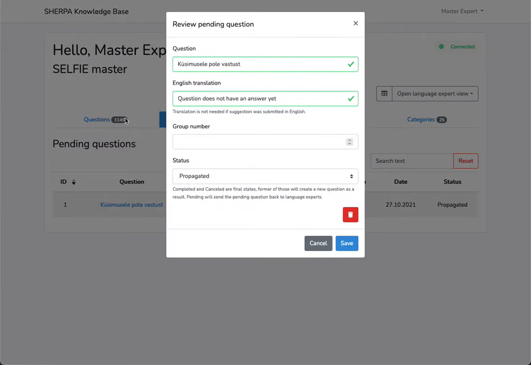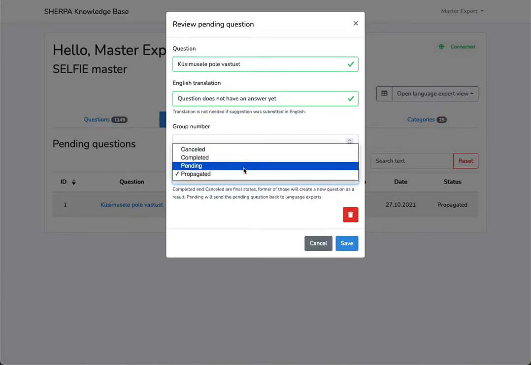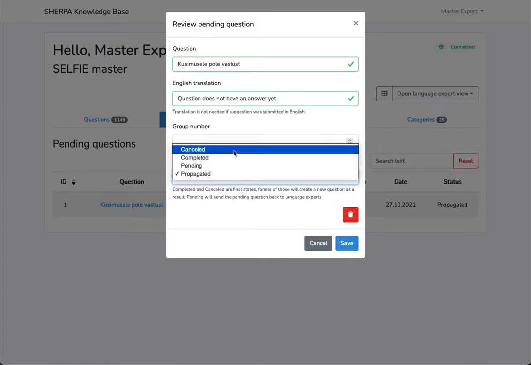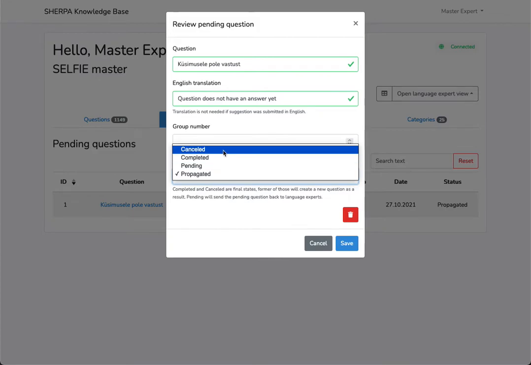So the master experts can also make changes to the question text itself and the English translation, and also change the status back to pending, mark it as completed, which would create a new question out of the pending one, or mark it as cancelled, which would mean that this question suggestion is not really needed in the system, and that would be it for it.